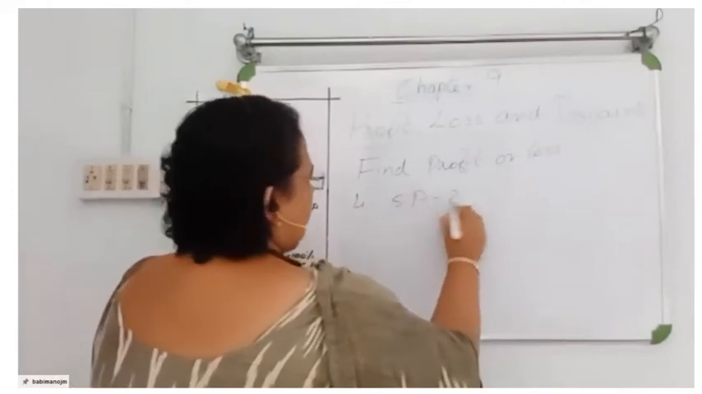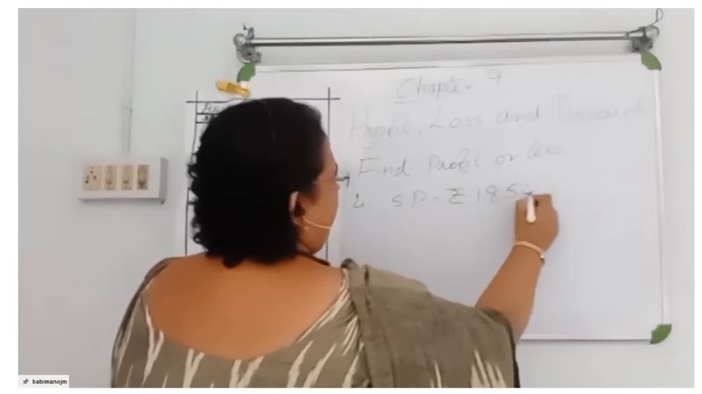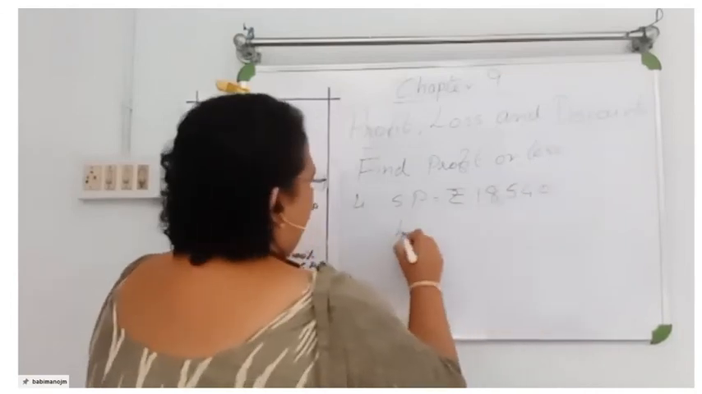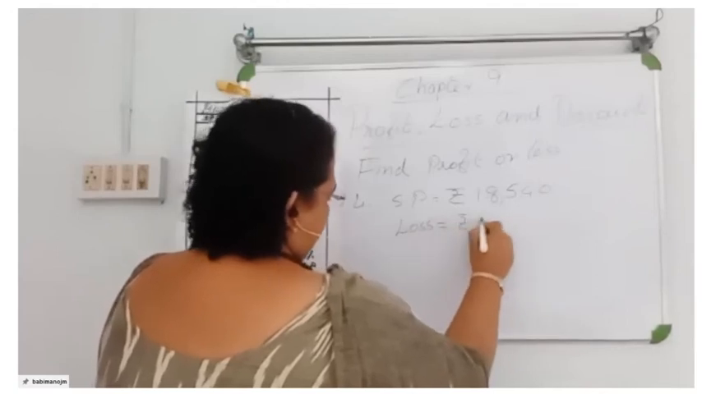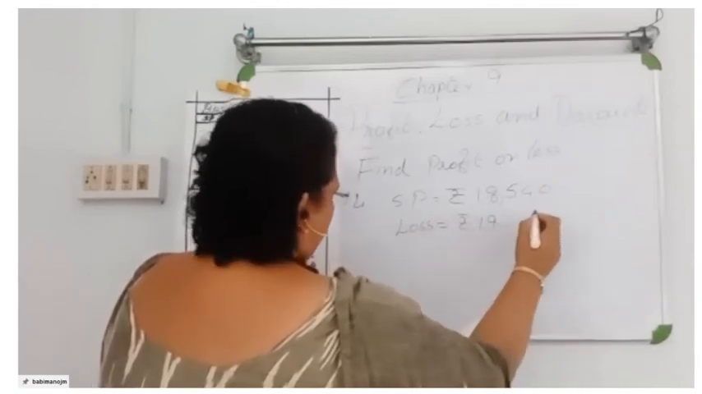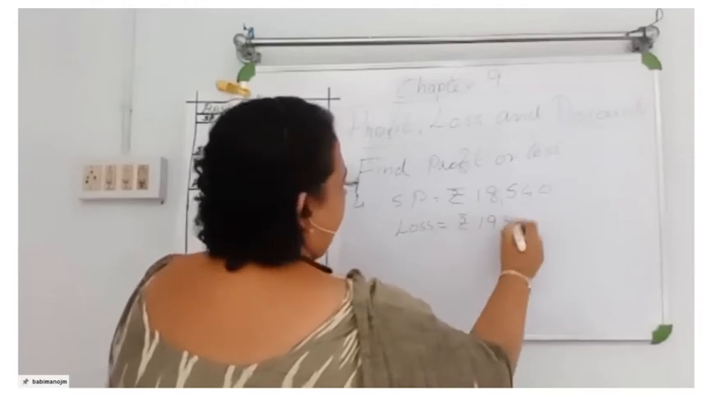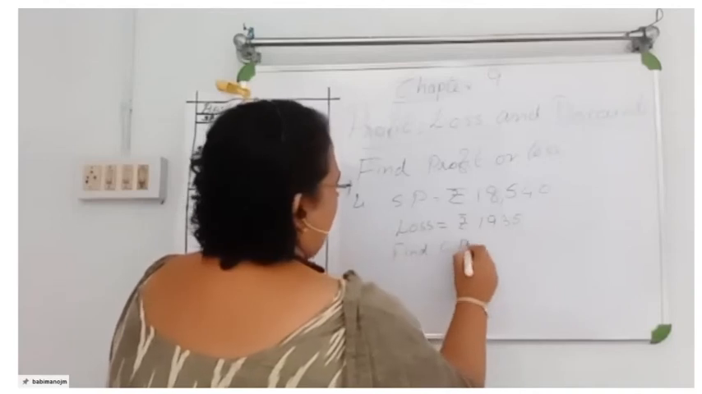SP is equal to rupees 18,540. Loss is equal to rupees 1,935. Find cost price.